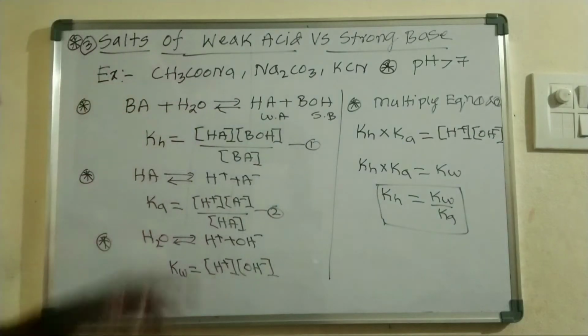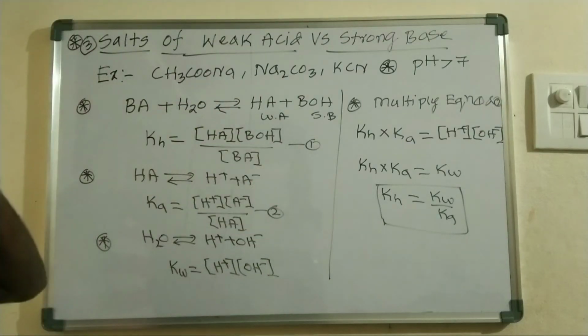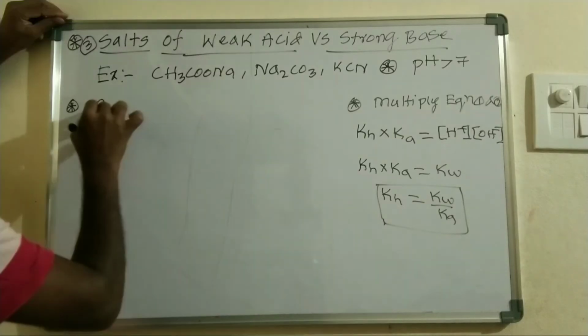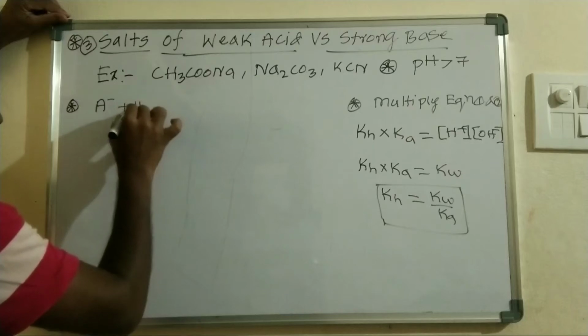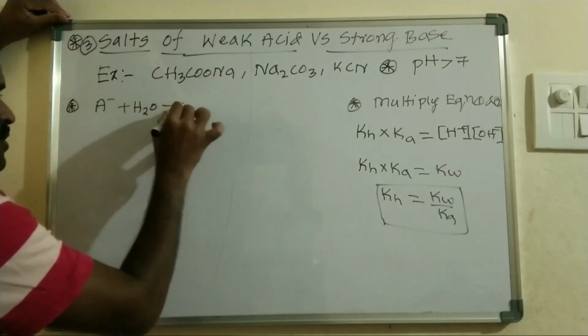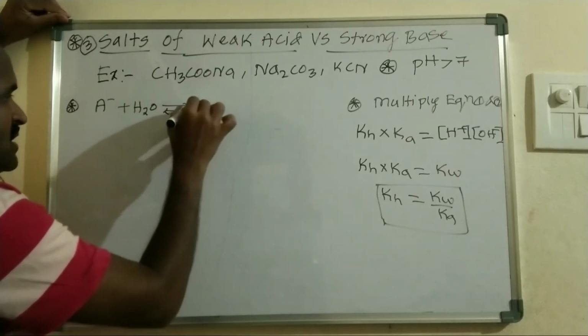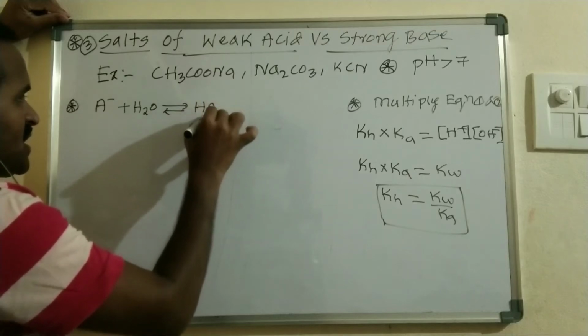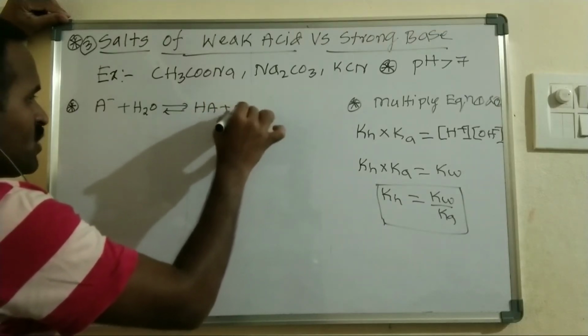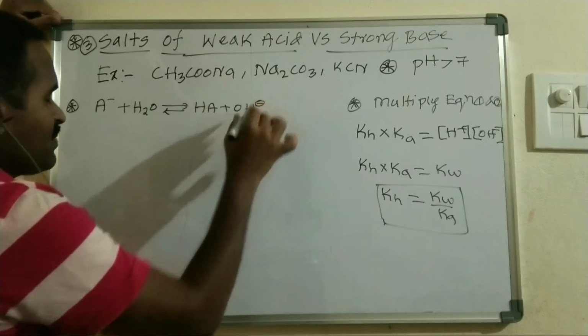This one we can also write whenever they have given the ionic product of water and the dissociation constant of the weak acid. We write A minus, which undergoes hydrolysis with H2O, and it forms HA plus OH minus ion, right?